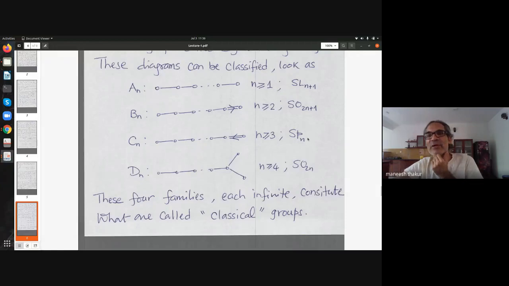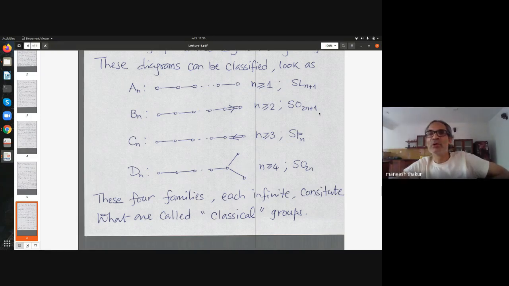So here again I have written SPN. Personally I prefer to say N, but anyway. And then you have SO 2n here. These restrictions are because when you go lower than that, there are some coincidences.